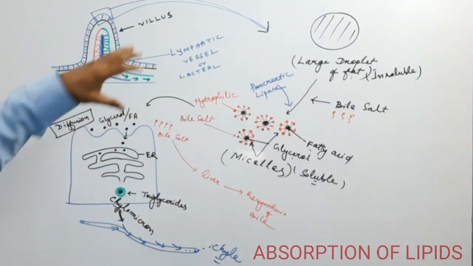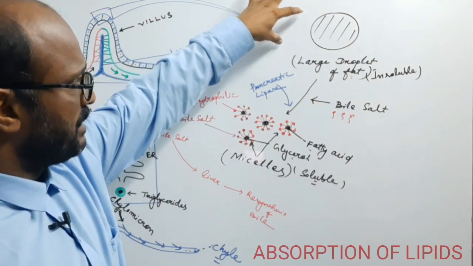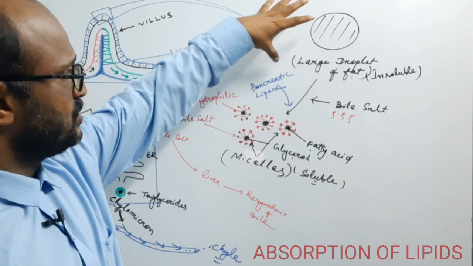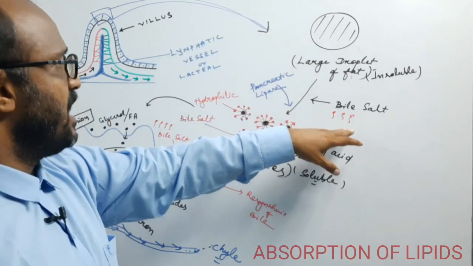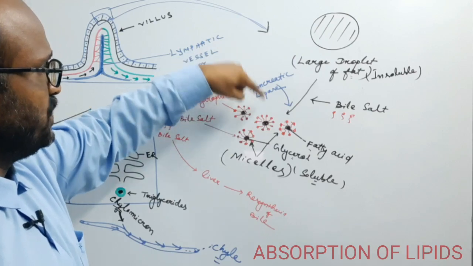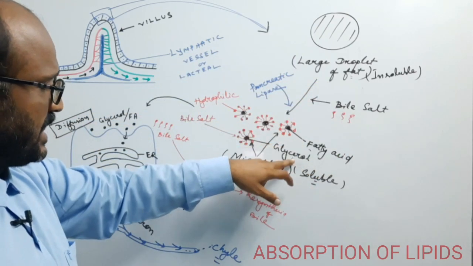It is very easy. So large droplet of fat, it may be the cholesterol or it may be the triglycerides, which break into smaller particles by the help of bile, as well as the pancreatic lipase which digest the fat into the fatty acid and the glycerol.